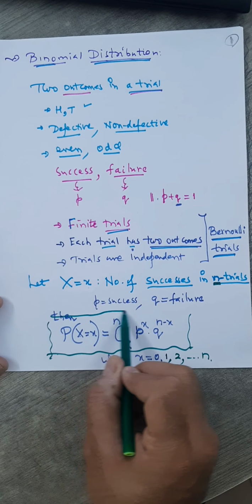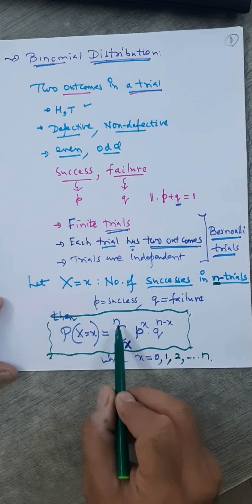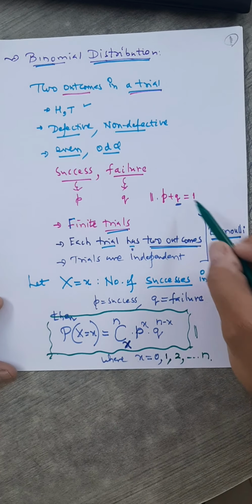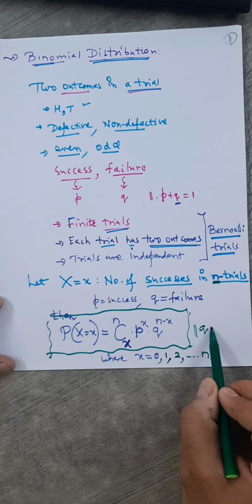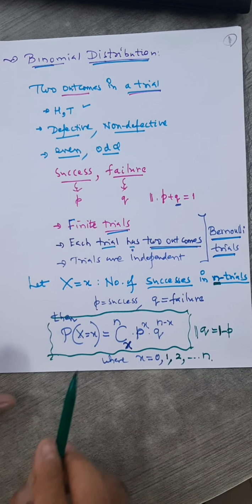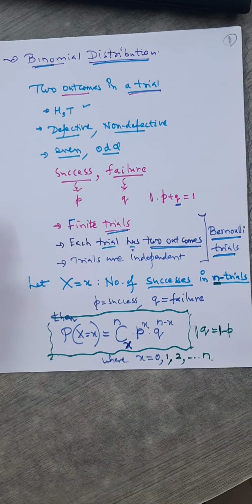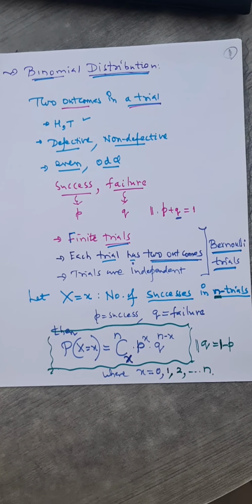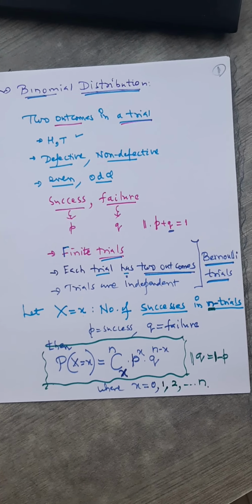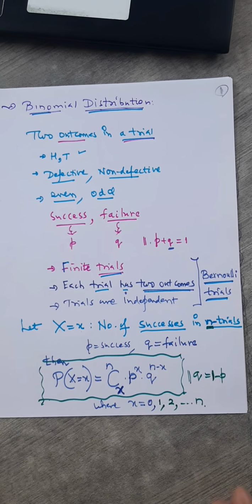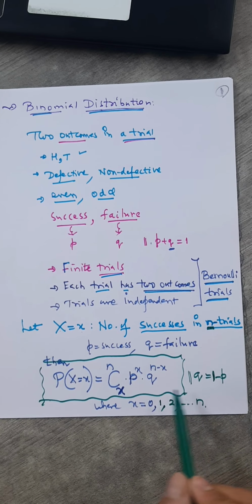You know, the formula is also easy to remember. nCx into p raised to x into q raised to n minus x. What is q? As I told you, it is always 1 minus p, because in every trial you have just 2 outcomes, remember. That's important. Then and only then binomial distribution should be used. In every trial we have how many outcomes? Just 2, and therefore if we call the probability of one as p and the other one as q, then p plus q must be 1, and therefore q equals 1 minus p.